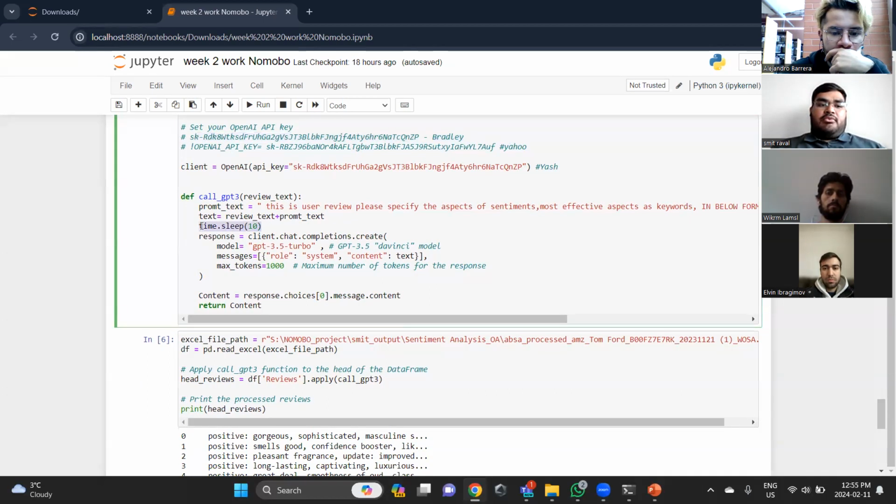So time sleep was configured before at 30, but I connected with the Ray client on the day of the meeting and set a configuration for this API key, and we chose tier one, and tier one gets more RPM.